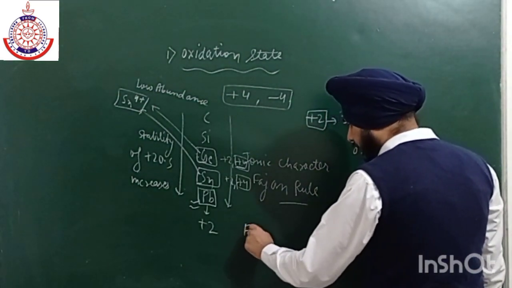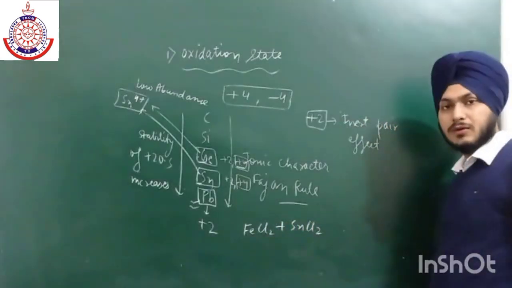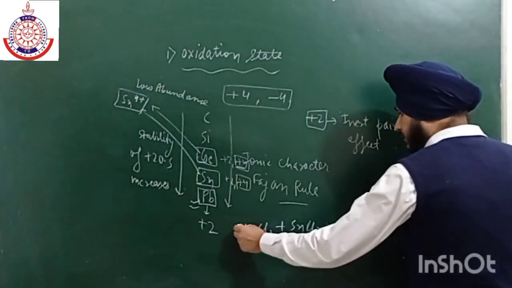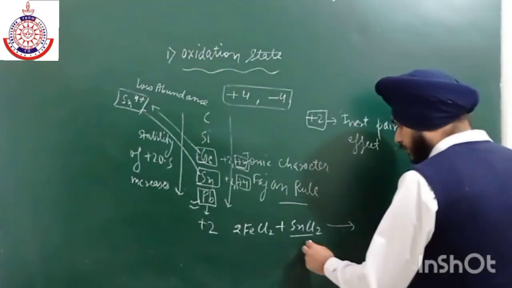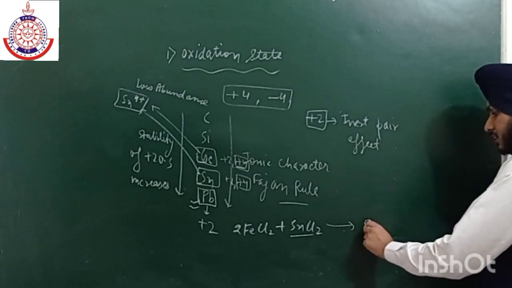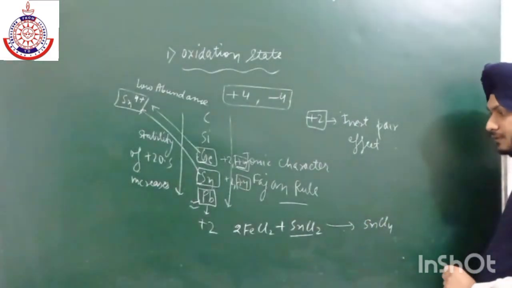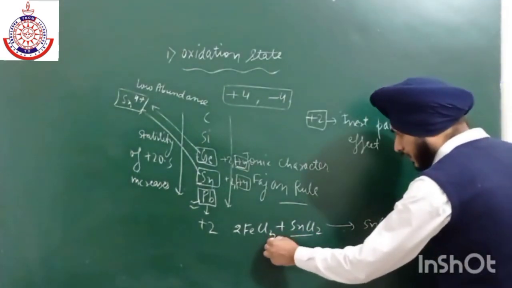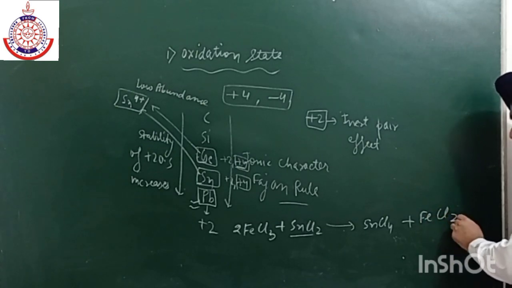For example, if we have a reaction FeCl3 plus SnCl2, then this SnCl2 will act as a very good reducing agent, and it gets oxidized to SnCl4. Here we have FeCl3, and this FeCl3 gets converted into FeCl2.